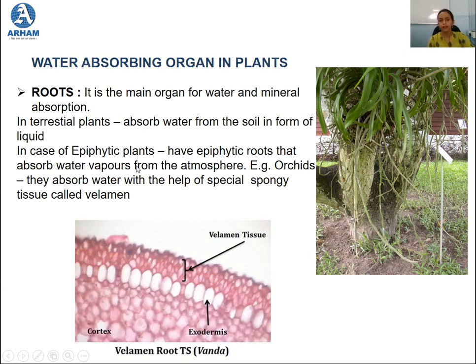But in epiphytic plants, the example that we had taken of orchid, they have epiphytic roots that are freely hanging from the host plant, and they absorb the water in the form of water vapors by a special spongy tissue known as velamen. This is the section of velamen, a spongy tissue which makes it easy to absorb the water vapors from the environment.